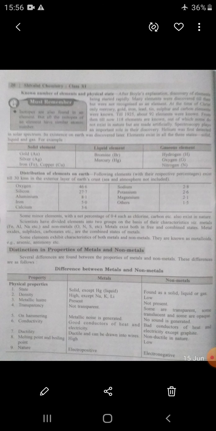Means when metal reacts with acid, it produces hydrogen gas, and when metal reacts with chlorine, the chlorides are found in solid state and are soluble in water.